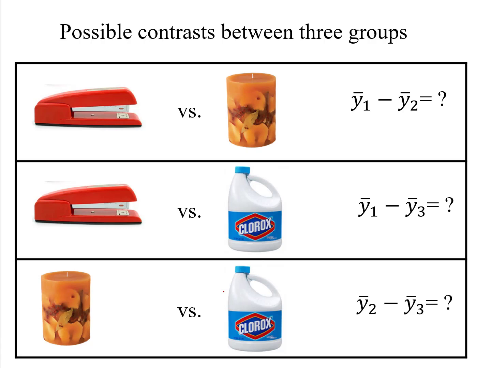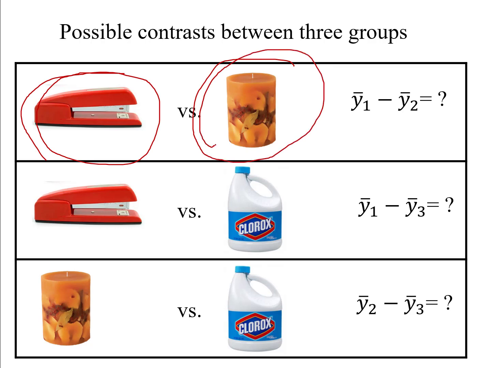That's my outcome variable. There's, in this case, with three groups, three different focused questions I could address, or three different contrasts I could make here. I could compare, for example, my control group, that red stapler group, with the aromatherapy group to see if there's a difference.